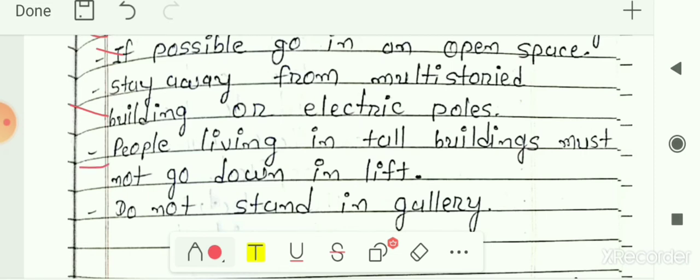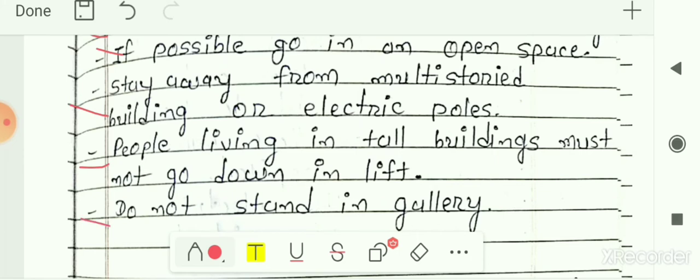Next is, people living in tall buildings must not go down in lift. It might be possible that some people are living in the tall buildings, so when an earthquake is about to happen, at that time we should not go down with the use of lift. There may be chances of loss of electricity also, so we have to use the staircase to go down.